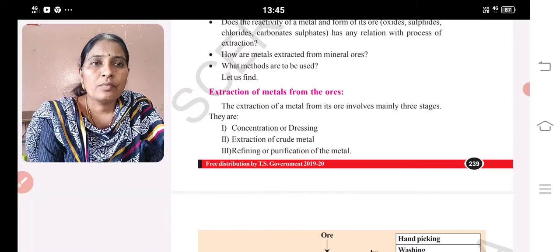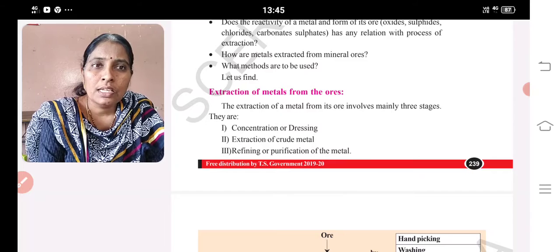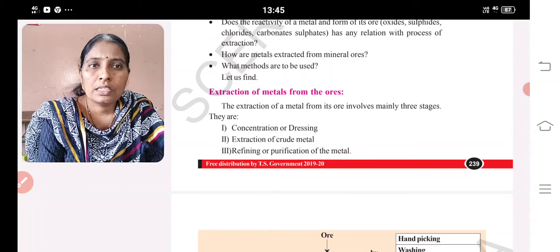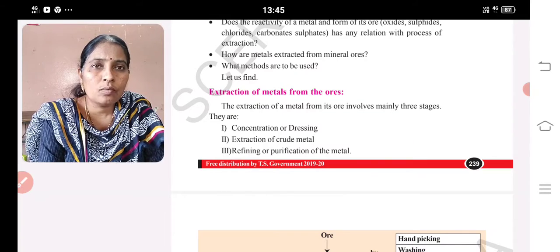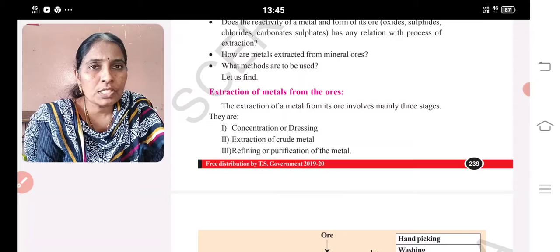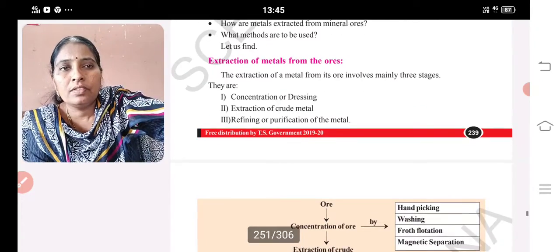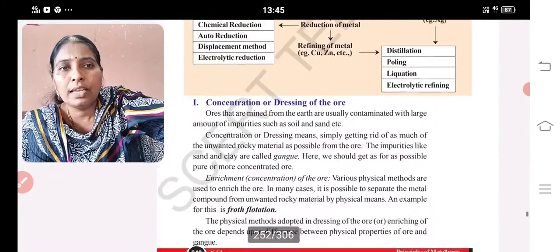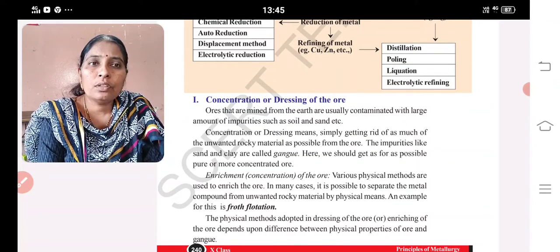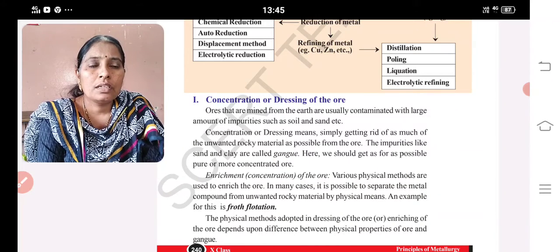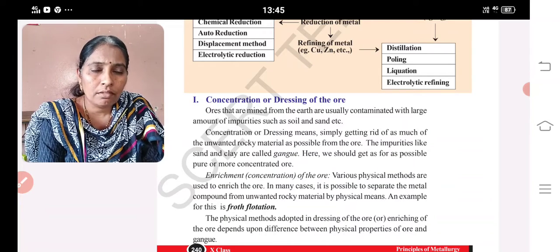Extraction of metals from the ores can be done in three processes: concentration or dressing, extraction of crude metal, and refining or purification. So what are the three processes involved in extraction? First one is concentration or dressing. This flow chart completely explains the lesson. Concentration or dressing of the ore is nothing but a treatment done to the ore. Concentration means getting rid of as much of the unwanted impurities, like clay and sand, called gangue, as possible. This method is known as concentration or dressing.